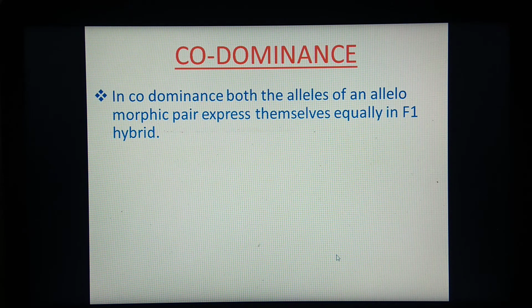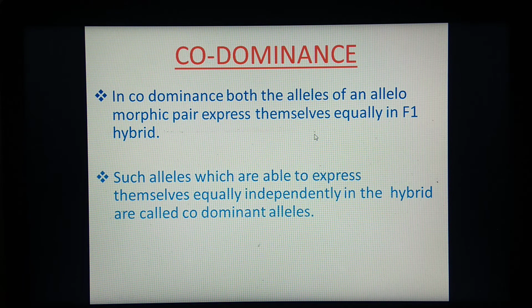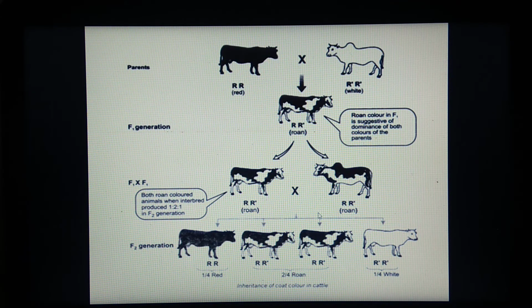For codominance, the alleles of an allelomorphic pair express themselves equally in the F1 hybrid. Here the alleles are able to express themselves equally and independently in the hybrid. One example is coat color in cattle.